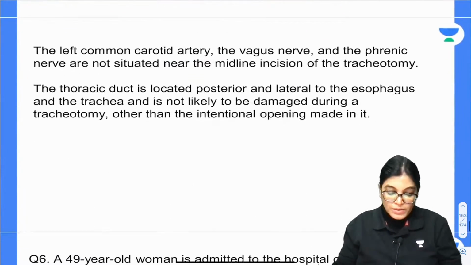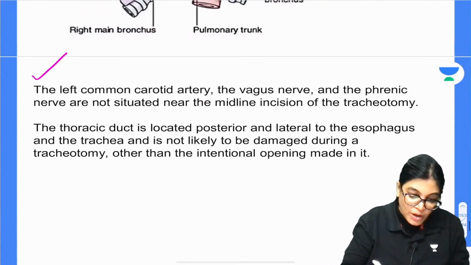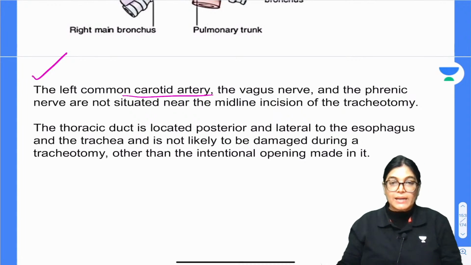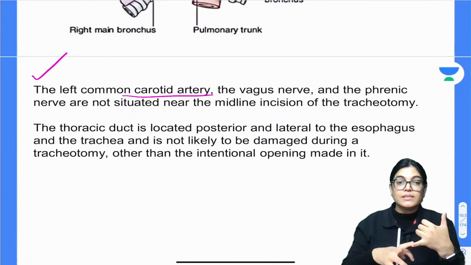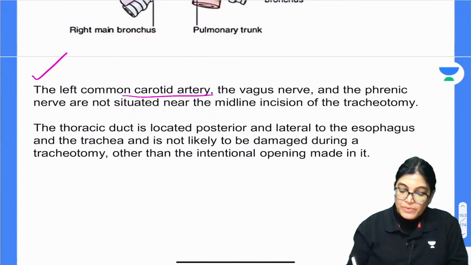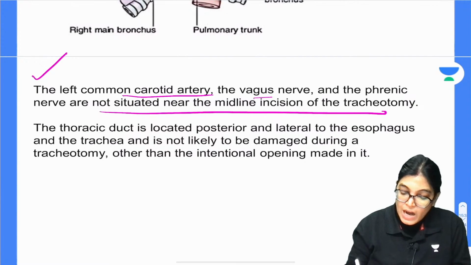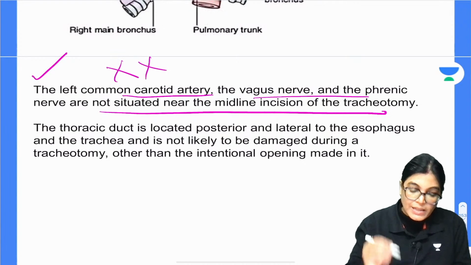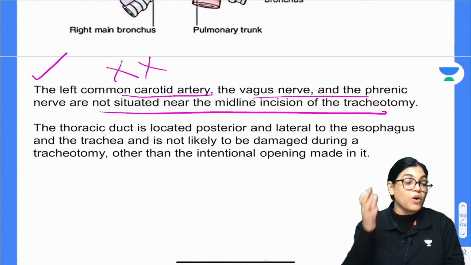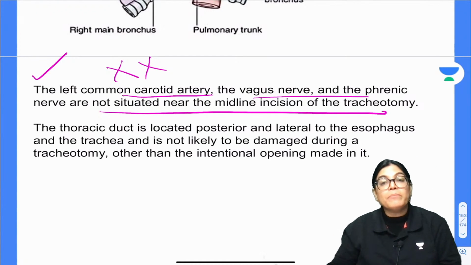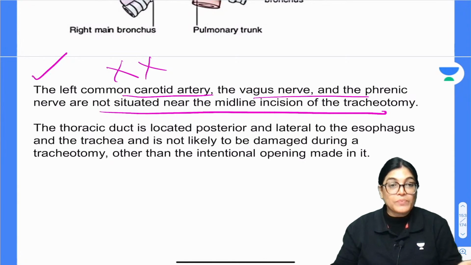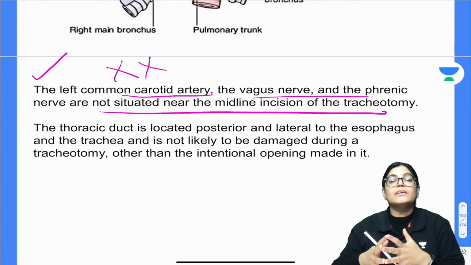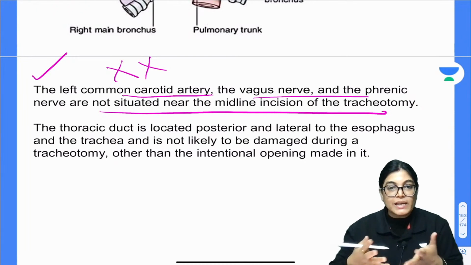Okay, now let's move on to the other options. The other option mentioned is left common carotid artery, vagus nerve, phrenic nerve. All these options given in the MCQ are not correct. Why? Because they are not exactly lying in the midline incision, and we know that for tracheostomy we prefer a midline incision.